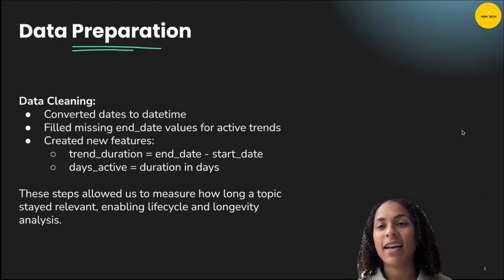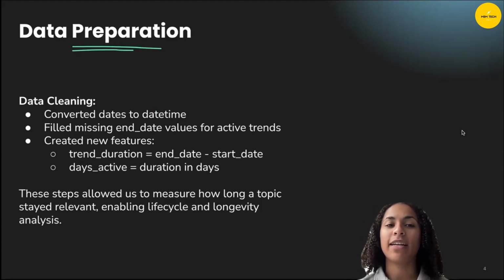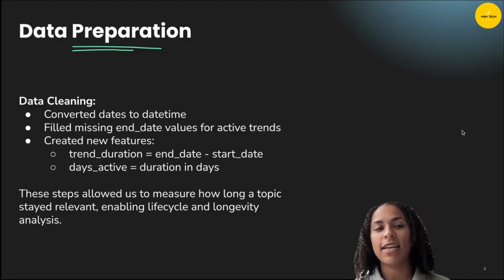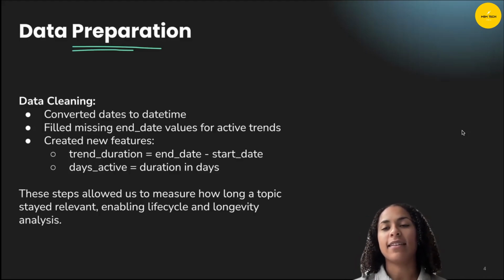In order to use this data, I first had to do a bit of preparation and cleaning, which included converting the dates to datetime values, filling in the end date values for active trends, so ones that didn't have an end date, potentially because they're still ongoing. I filled those with the date that I did the analysis. And then I created two new features, one called trend duration, so that's end date subtract the start date, and then another one called days active, so the duration of days that this query was active for.